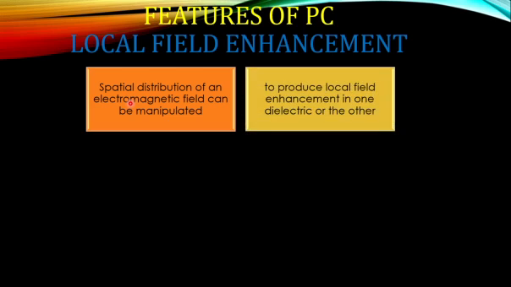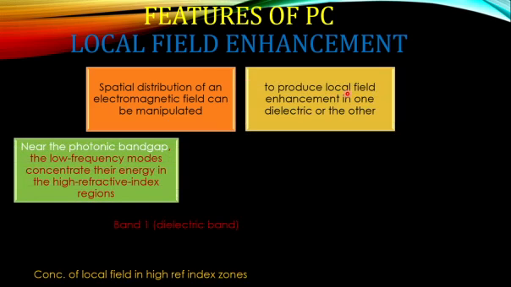So how do you do that? We can enhance the local field in one dielectric or the other. How? You can see that low frequency modes, which means low frequency light waves, will be blocked or retarded by the high refractive index.